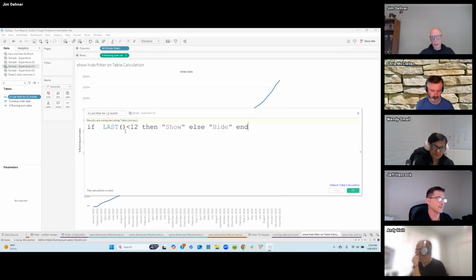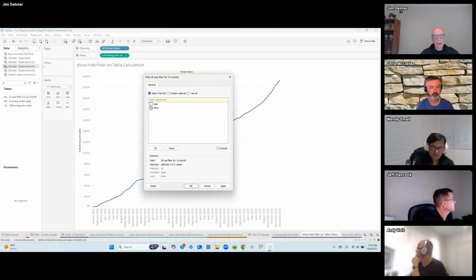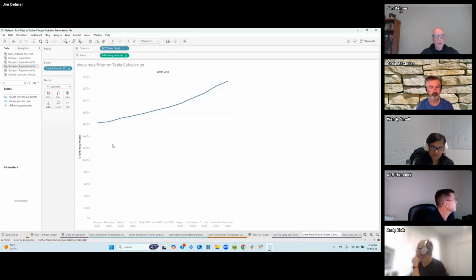We just want to see the last 12 values. A lot of people will use true and false. I like show and hide because if I pick the workbook up 6 months from now, I can remember what I did. So we can drop that on there, look at the last filter, and take a look at show. Sure enough, we're seeing 1.6 million, and there's our 2.3 million, and we've looked at the last 12 values.